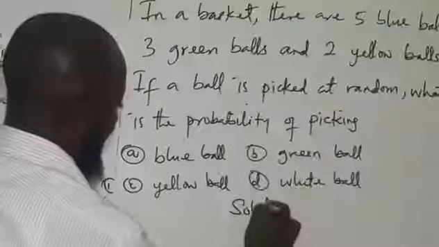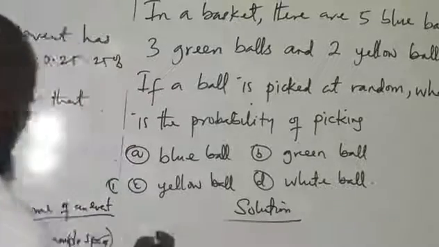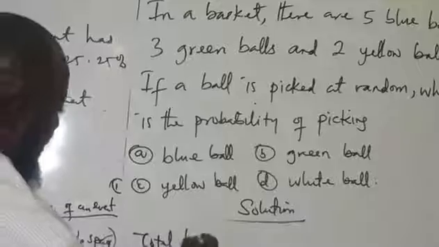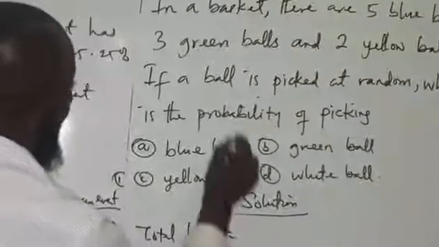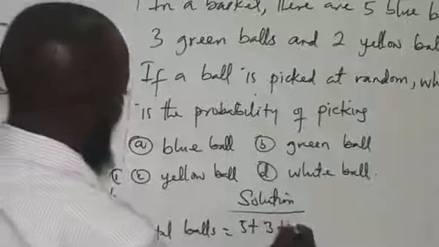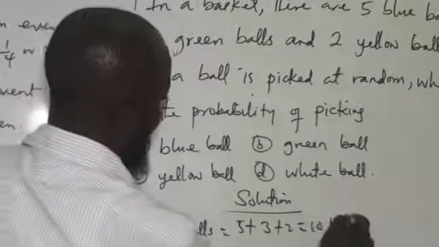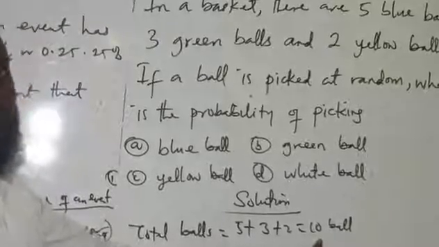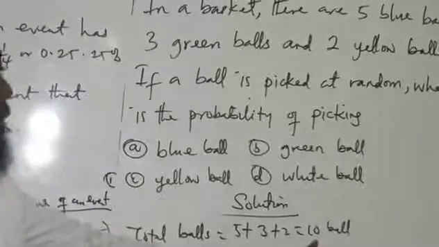Solution: we have total possible outcome, total balls in the basket, to be 5 plus 3 plus 2. That is what? 10 balls altogether. These are the sample space. 10 is the sample space or total possible outcome.